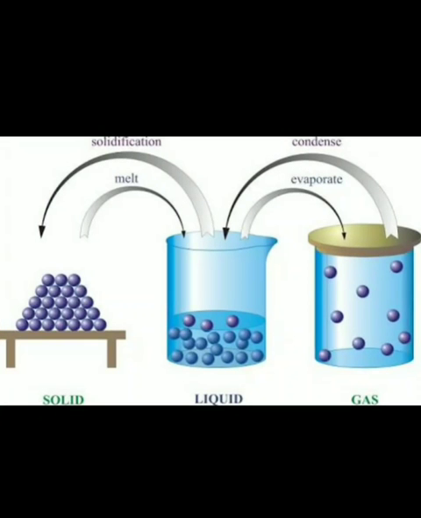Let's see another example. Here you can see ice cubes, that means solid. When the solid gets heat, it will be converted into liquid and the liquid will be converted into gas. As we change the state, the gas will be converted into liquid and the liquid into solid. Here you can find all the terms: melting, sublimation, vaporization, condensation, liquefaction, freezing. All are examples of a physical change.